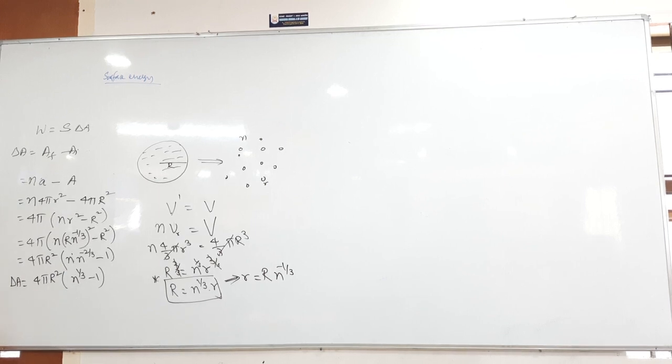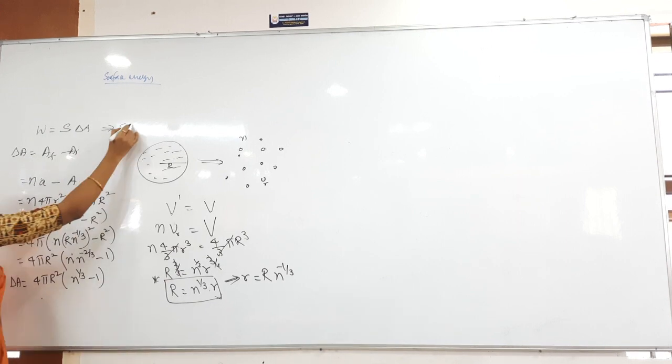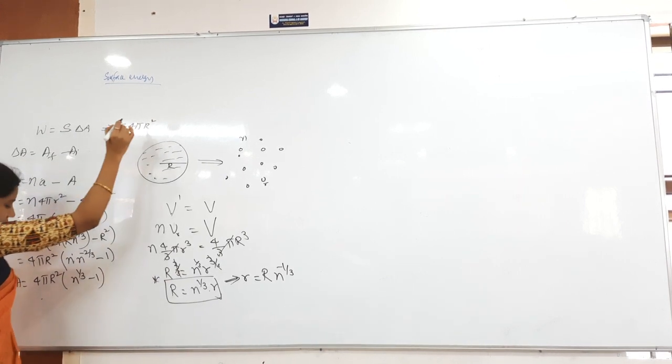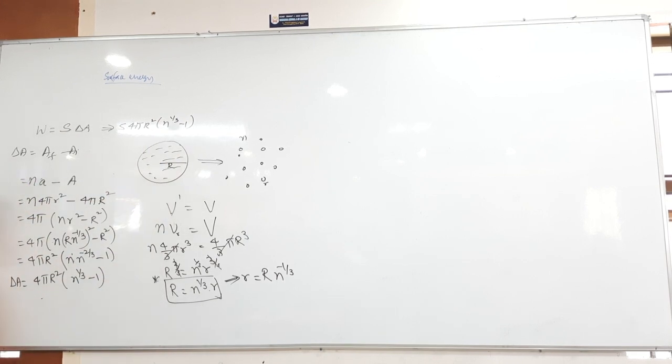Now you have to find out the work done. To find out the work done, what is the formula for us? S into delta A, that's it. So the work done is equal to S into change in the area, which is 4 pi R square into N power 1 by 3 minus 1. That is one form of the answer. You have to check the options always for this problem.